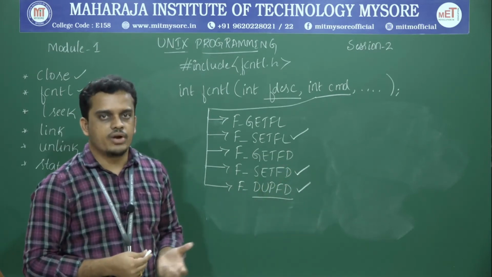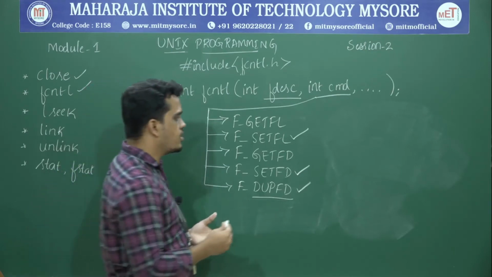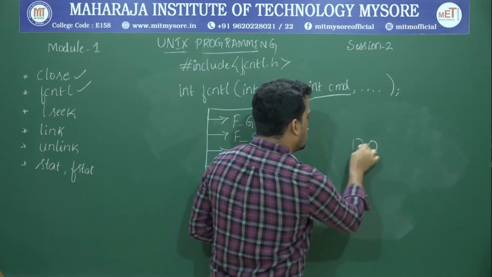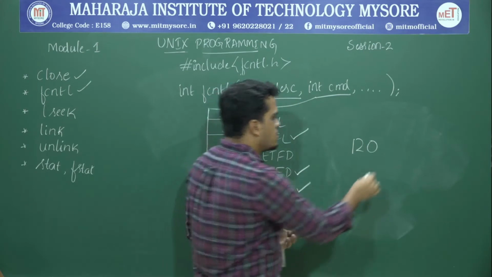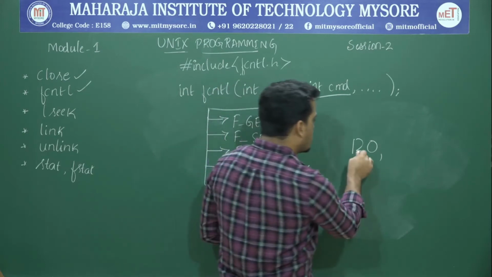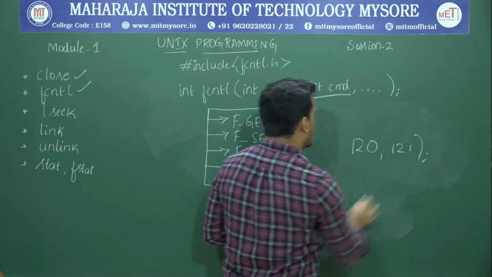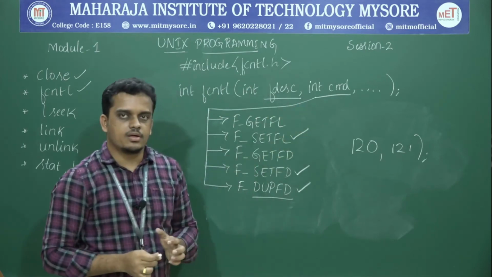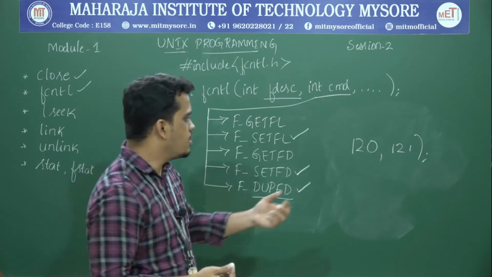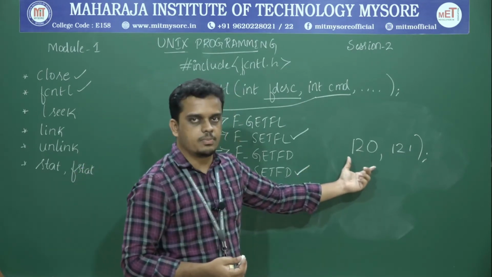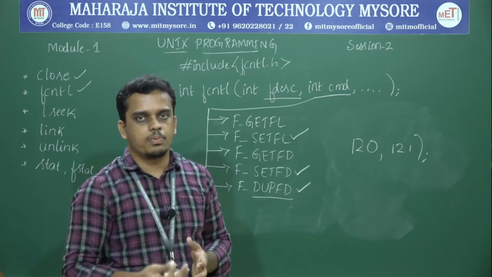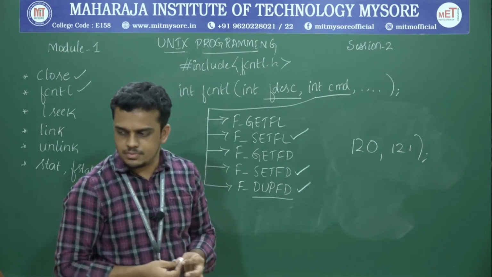It's actually a file descriptor value, and care must be taken. For example, if the opened file's file descriptor is something like 120, the duplicated file descriptor should be greater than this for the same FCNTL API. This means the duplicated entry can never be a number lesser than that of the existing file descriptor. That is how we can create a duplicate entry for the existing file descriptors.